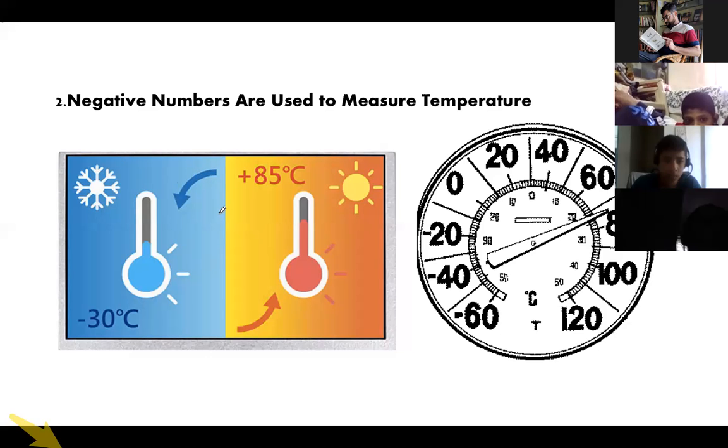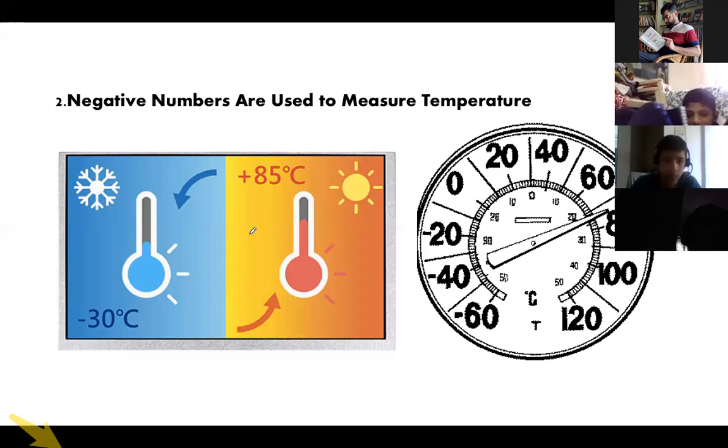So temperature is negative. If you keep ice in a freezer for, suppose, 1 day, the temperature of ice goes further down and it will go down to say -10 degree, -20 degree Celsius. Understood? Because the ice is formed at 0 degree Celsius and still you are cooling it. So the temperature will go down further and it will go to -10, -20. So it is going down. So that is negative temperature. So temperature also has negative numbers. So these are the various applications that we find in daily life of negative numbers.